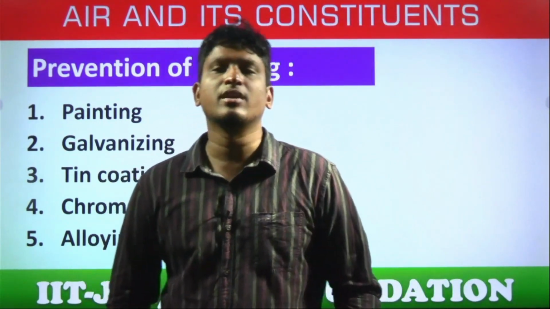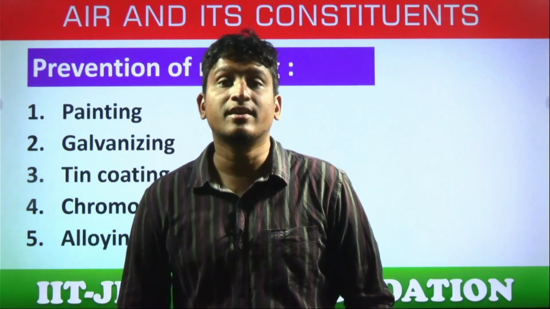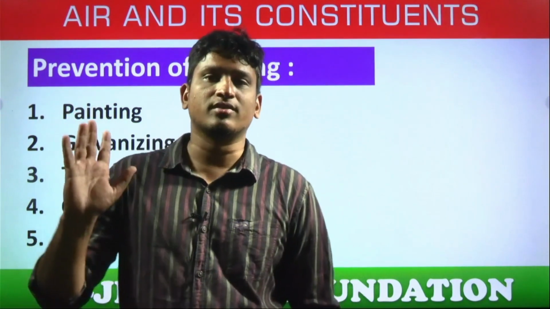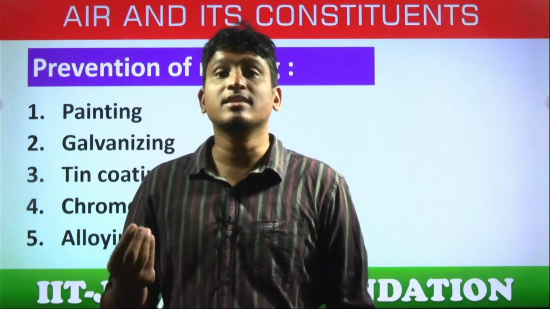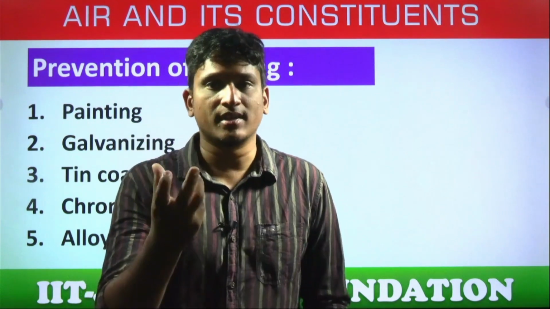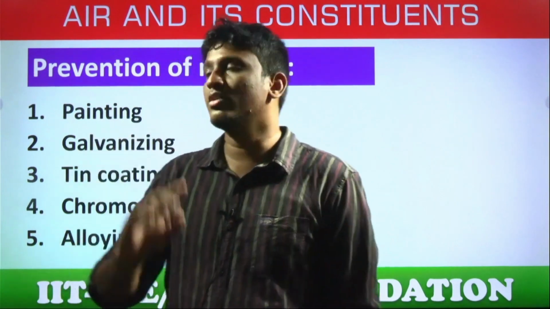Like, how can we prevent? Why do we need to prevent? Just now I have told you. If rusting happens, that reduces the quality of iron. Iron itself is gone, right, students? Why? Because rust is a flaky powdery substance. When it forms rust, the rust falls down. That exposes new iron and continuously holes will appear.